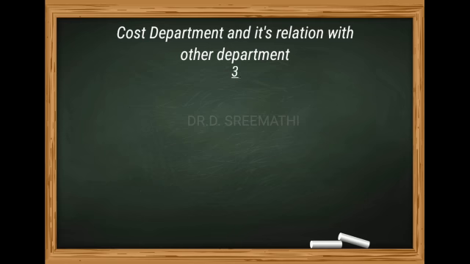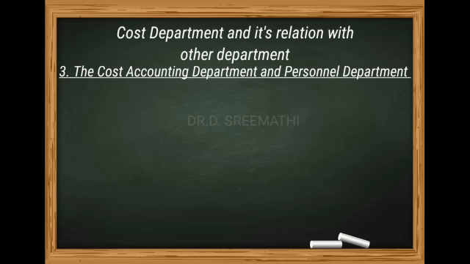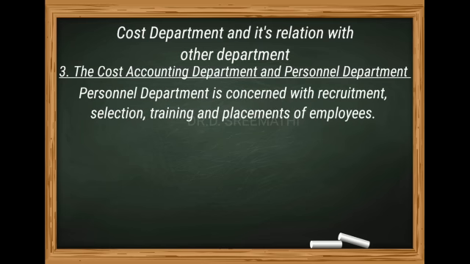The next one is the cost accounting department with the personnel department. The personnel department's function is the recruitment, selection, training and placement of employees in the organization.